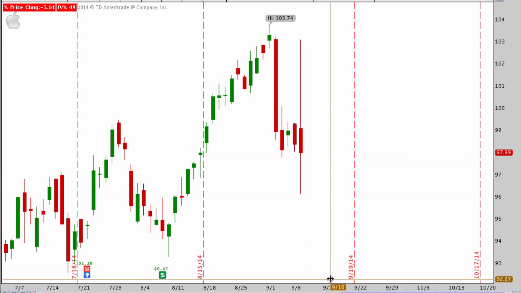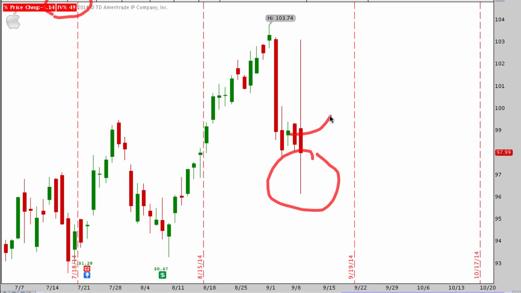So not a huge move lower, but look what did go lower, and that's implied volatility. IV for Apple the other day was up around the 67 to 70th percentile. And as soon as this announcement went out, IV dropped like a rock. And the stock was actually really volatile today. We had huge wicks on either end. The stock at one point was up to 103. At one point during the day, it was all the way down to 96 and then settled right around 98 or so. It just goes to show you just how quickly implied volatility can contract after these earnings announcements. Not really an earnings announcement, but any company news.